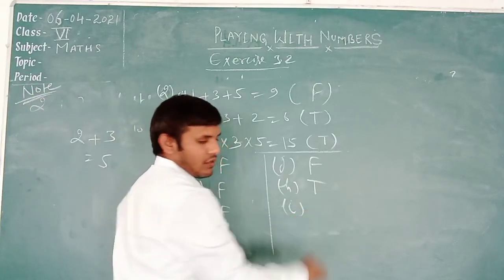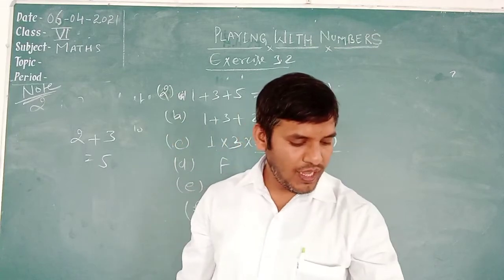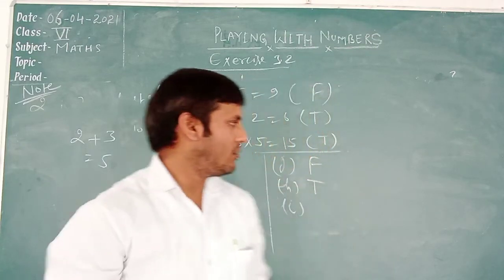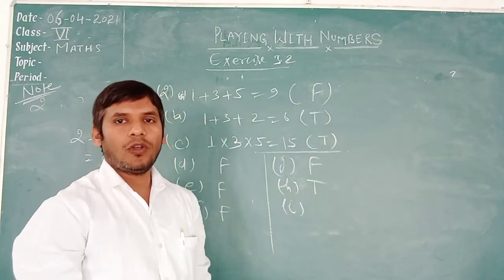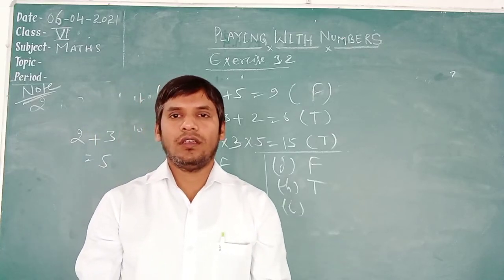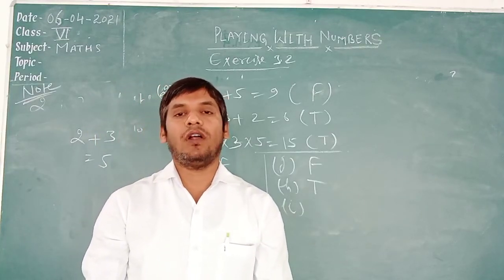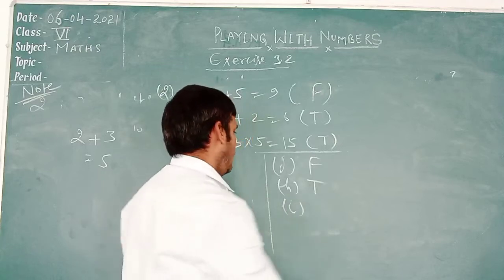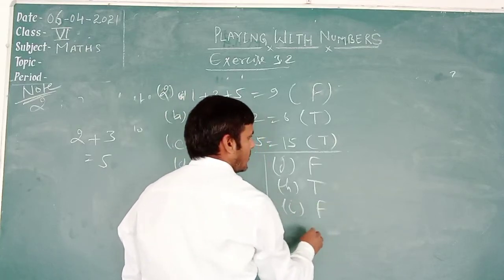I is given: all the even numbers are composite numbers. False, because 2 is an even number, but it is not a composite number. It is a prime number. It means it is false.